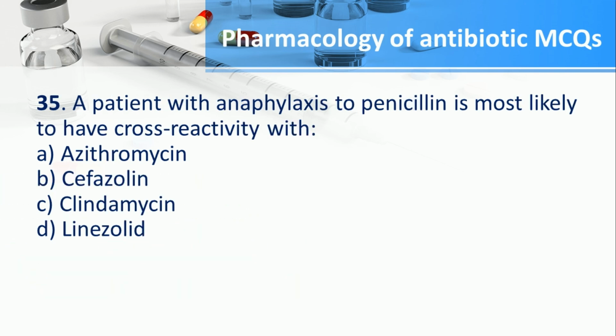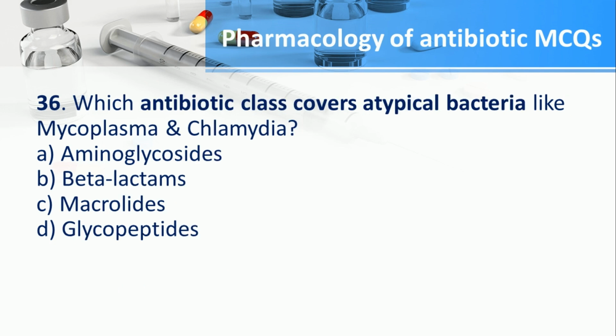Number 35. A patient with anaphylaxis to penicillin is most likely to have cross-reactivity with A. Azithromycin, B. Cefazolin, C. Clindamycin, D. Linezolid. The answer is B. Cefazolin. Number 36. Which antibiotic class covers atypical bacteria like Mycoplasma and Chlamydia? A. Aminoglycosides, B. Beta-Lactams, C. Macrolides, D. Glycopeptides. The answer is C. Macrolides.